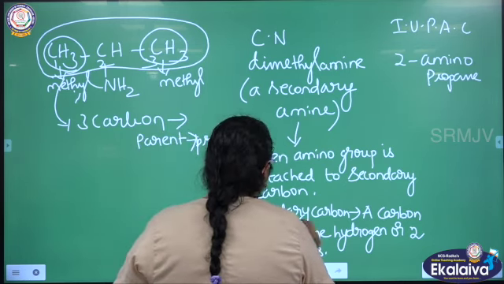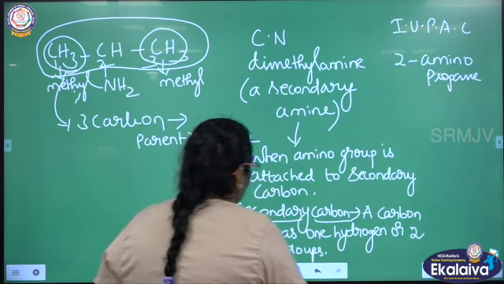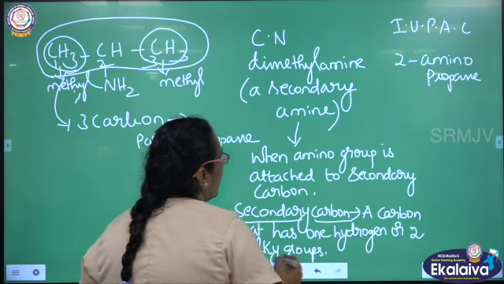So what is the secondary carbon? A carbon that has one hydrogen or two bulky groups.